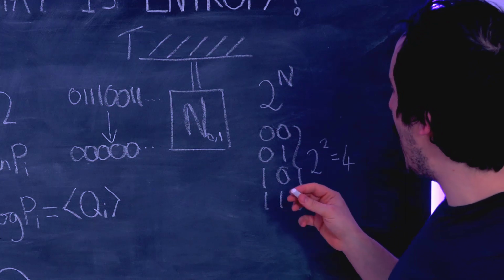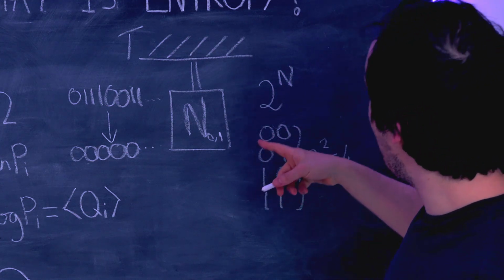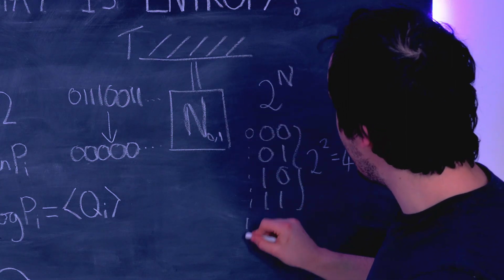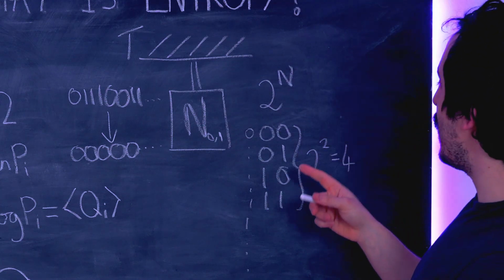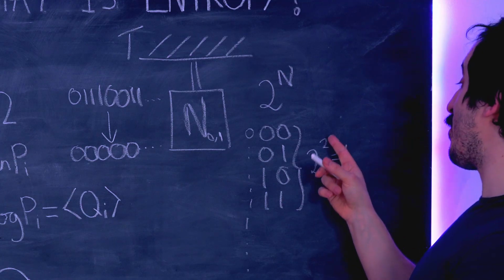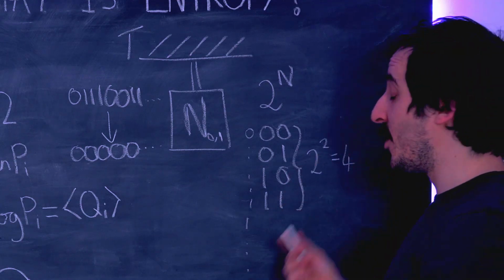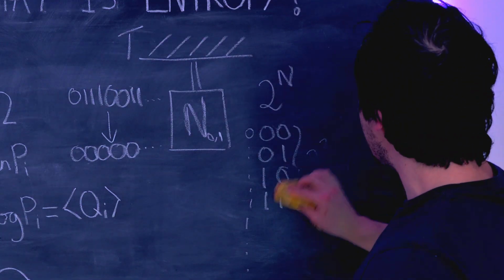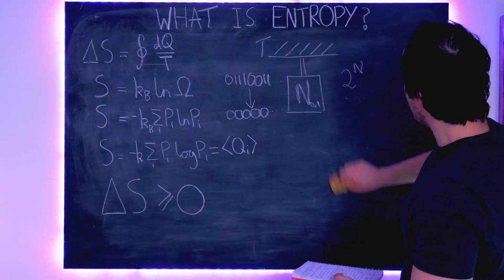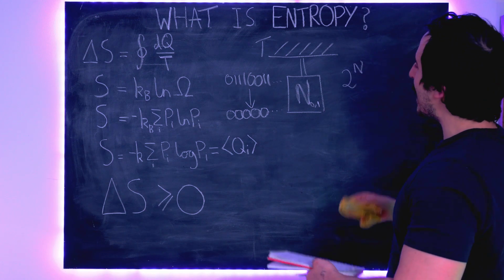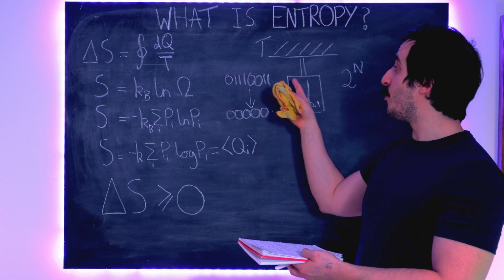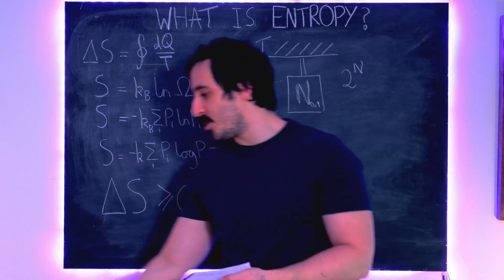And then if we were adding one more bit, we could have a 0 in front of all of these, and then we could have a 1 in front of all of these, and you would be doubling this, so it's 2 to the 3, which is equal to 8, and so on and so on. So that's why the total number of states our system can be in is 2 to the capital N. Now you might say, well, it can't be in 2 to the N states. It can only be in one state because it's got one specific string of data stored there.